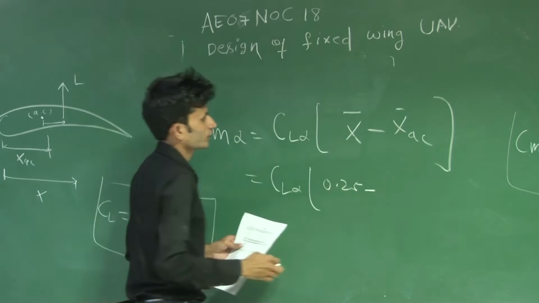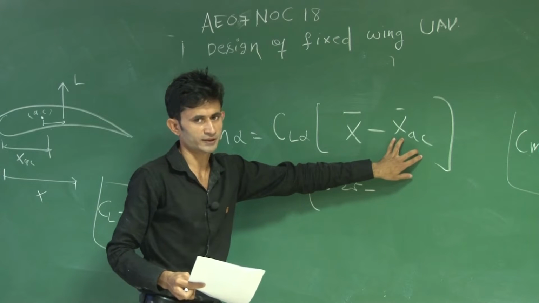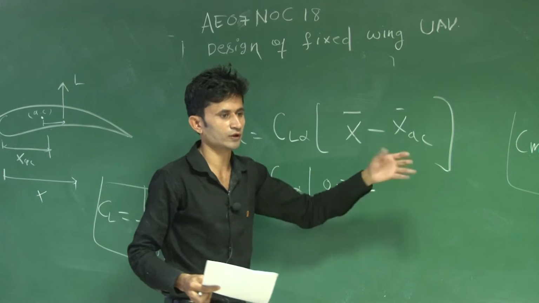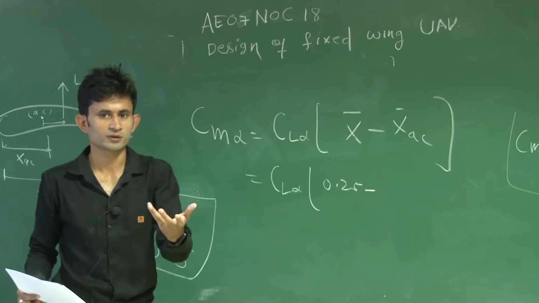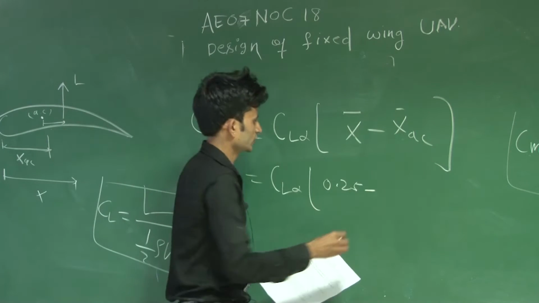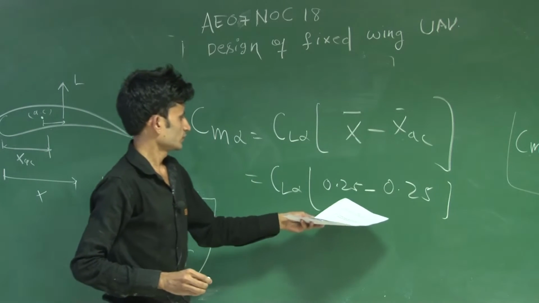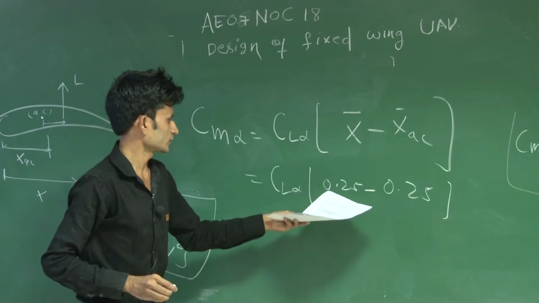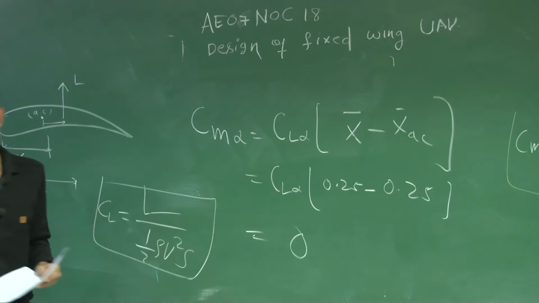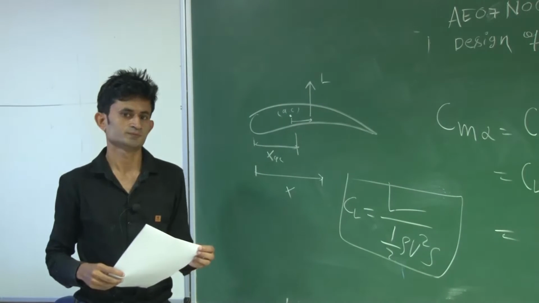And you know that the location of x ac is approximately at the quarter chord point of the airfoil, meaning if you divide the chord length by 4, that gives the location of the aerodynamic center. So this is also 0.25. This is 0.25, and this is also 0.25, so the result will be 0. So at the quarter chord point, Cm alpha will be 0.